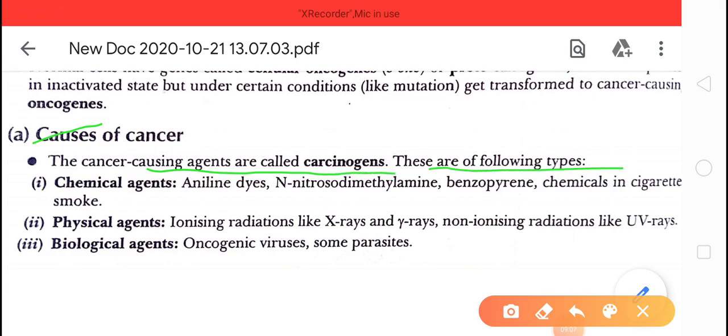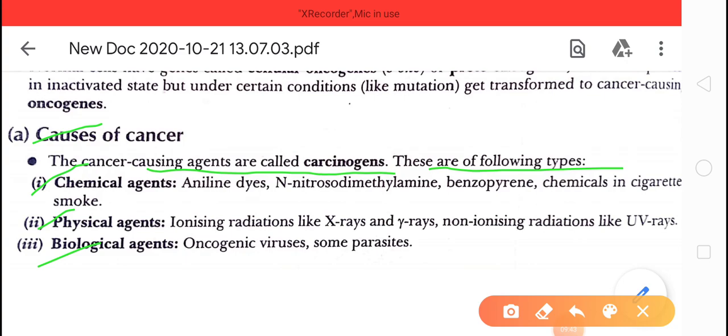These are of the following types. Number 1, chemical agents. Number 2, physical agents. Number 3, biological agents. Chemical agents like tobacco, basically tobacco that is present in cigarette. So they cause cancer. In tobacco, a substance that is found, nicotine. Nicotine is the name of a substance that is found in tobacco and that is responsible for cancer.